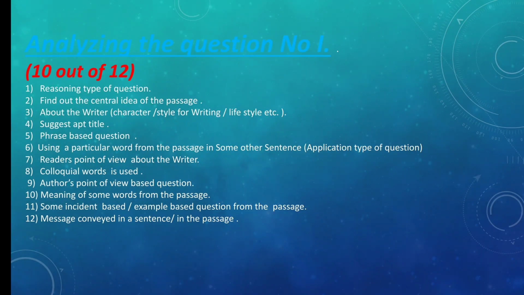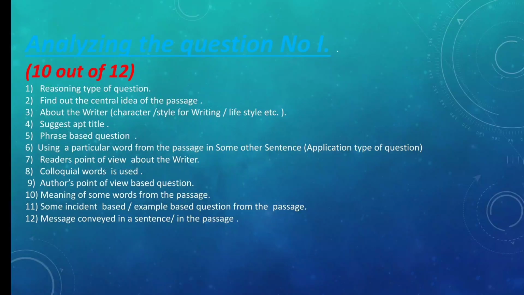Not directly, they are not directly giving you a sentence saying okay, tell the central idea of the passage, what it means. So it's not like that. They have given you some quotes and on the basis of that quotes you connect the quotes with the central idea and see which quote is matching there. It's a different question children, and it's a time consuming question, because first thing you have to read the passage, analyze the central idea or find out the central idea, and then connect it with the quote which is suiting the central idea. So it is an objective question, but yet it is time consuming. So central idea is a question which is 101% expected.